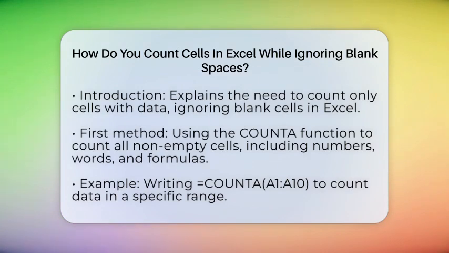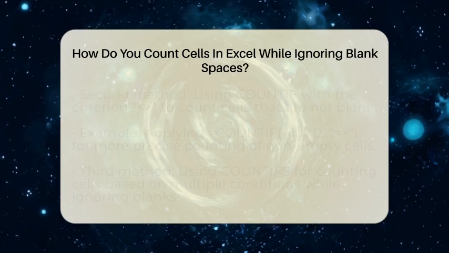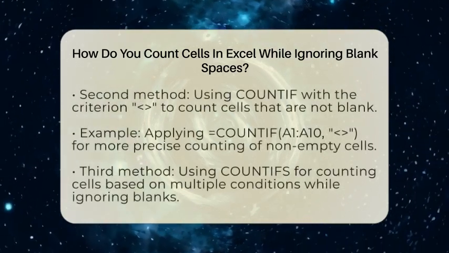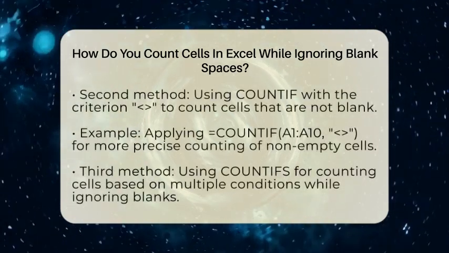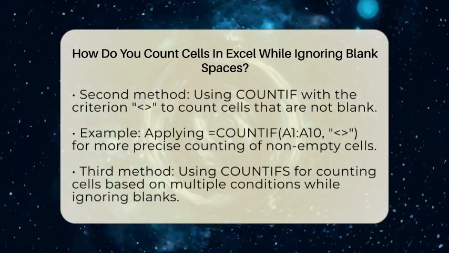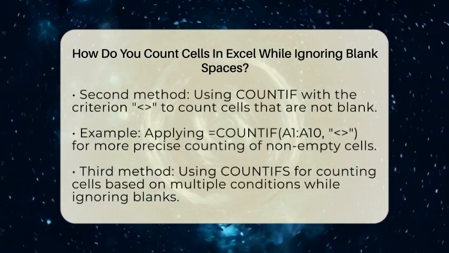The first method uses the COUNTA function. This function counts all cells that are not empty. It includes cells with numbers, words, logical values like true or false, errors, and even formulas that show nothing but still contain data. To use it, you write =COUNTA and then select your range of cells. For example, if your data is in cells A1 to A10, you write =COUNTA(A1:A10). This will give you the total number of cells with any kind of data, ignoring the truly blank cells.